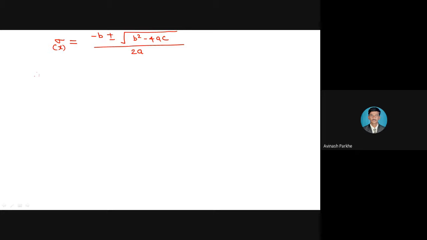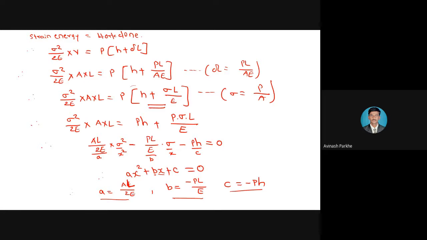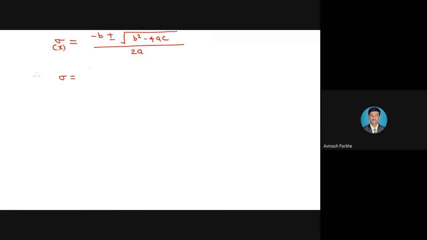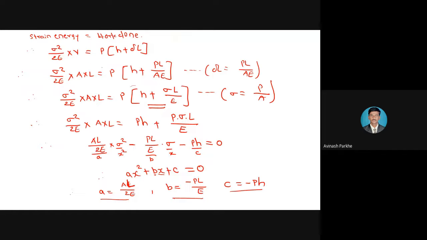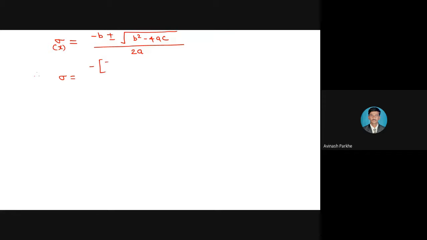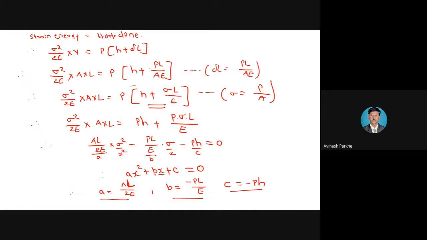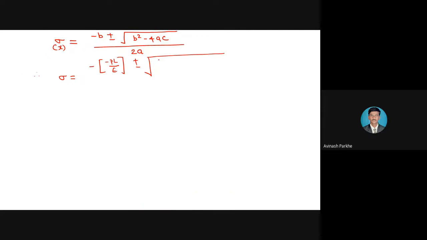Now if I put the values, sigma is equal to, what is the value of b? Minus sign is there, so minus sign as it is. The value of b is minus PL upon E, so I will write minus PL upon E. This plus minus sign as it is, in square root. What is the value of b? Once again minus value is there, so inside the bracket minus PL upon E, bracket square, because b square, minus 4 as it is.